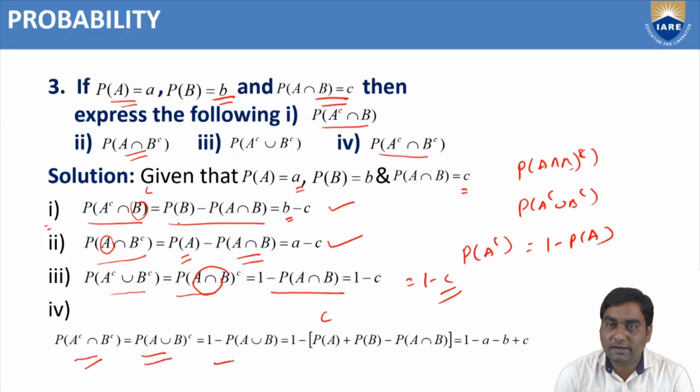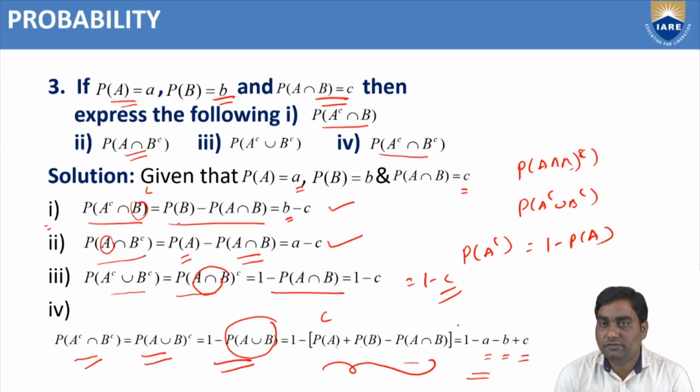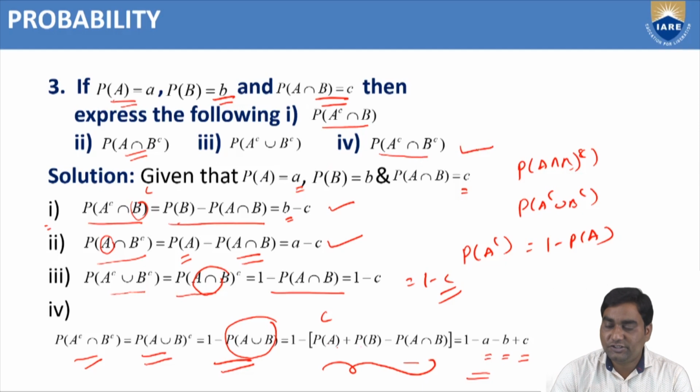Now the last one, P of A complementary intersection B complementary, which is nothing but A union B whole complementary, 1 minus P of A union B, but this value we don't know. But we have a formula: P of A union B is P of A plus P of B minus P of A intersection B. P of A we know, P of B we know, P of A intersection B we also know. So all values we know, that's why we can get P of A complementary intersection B complementary.